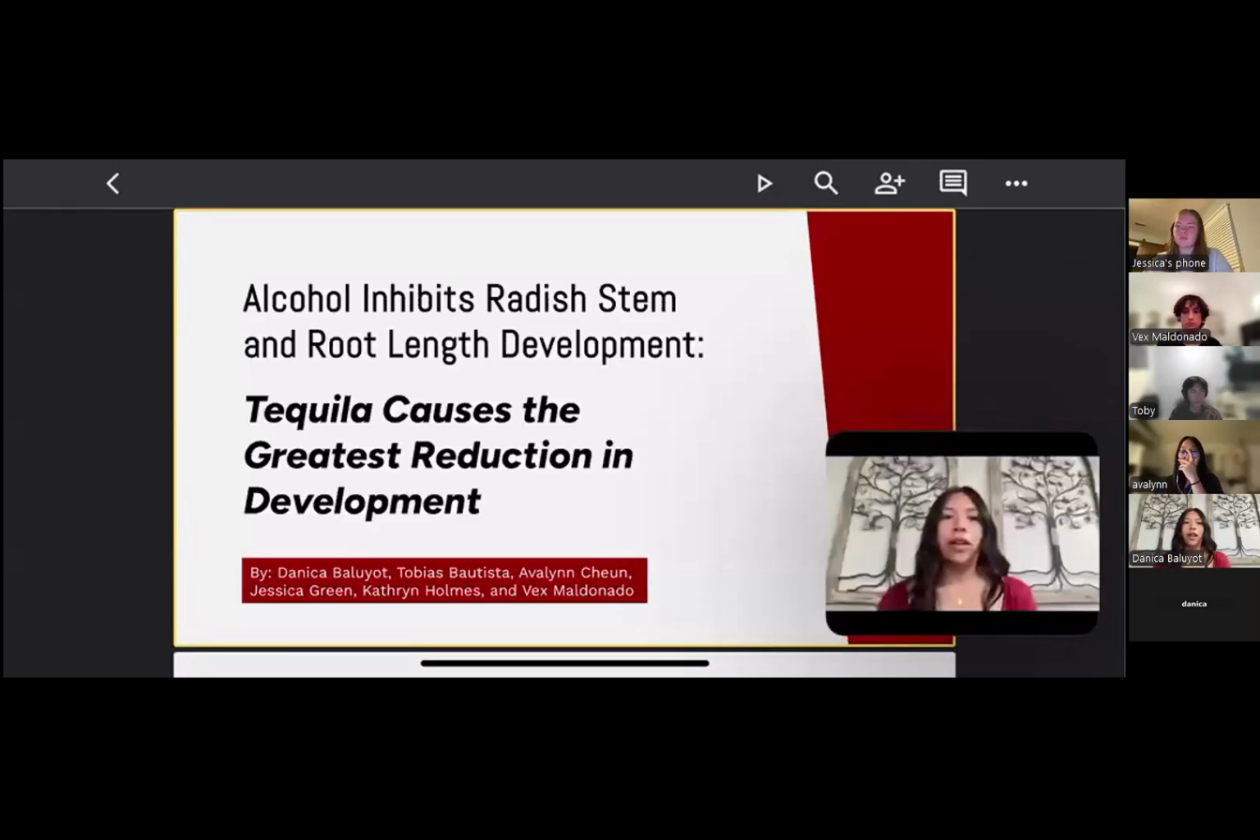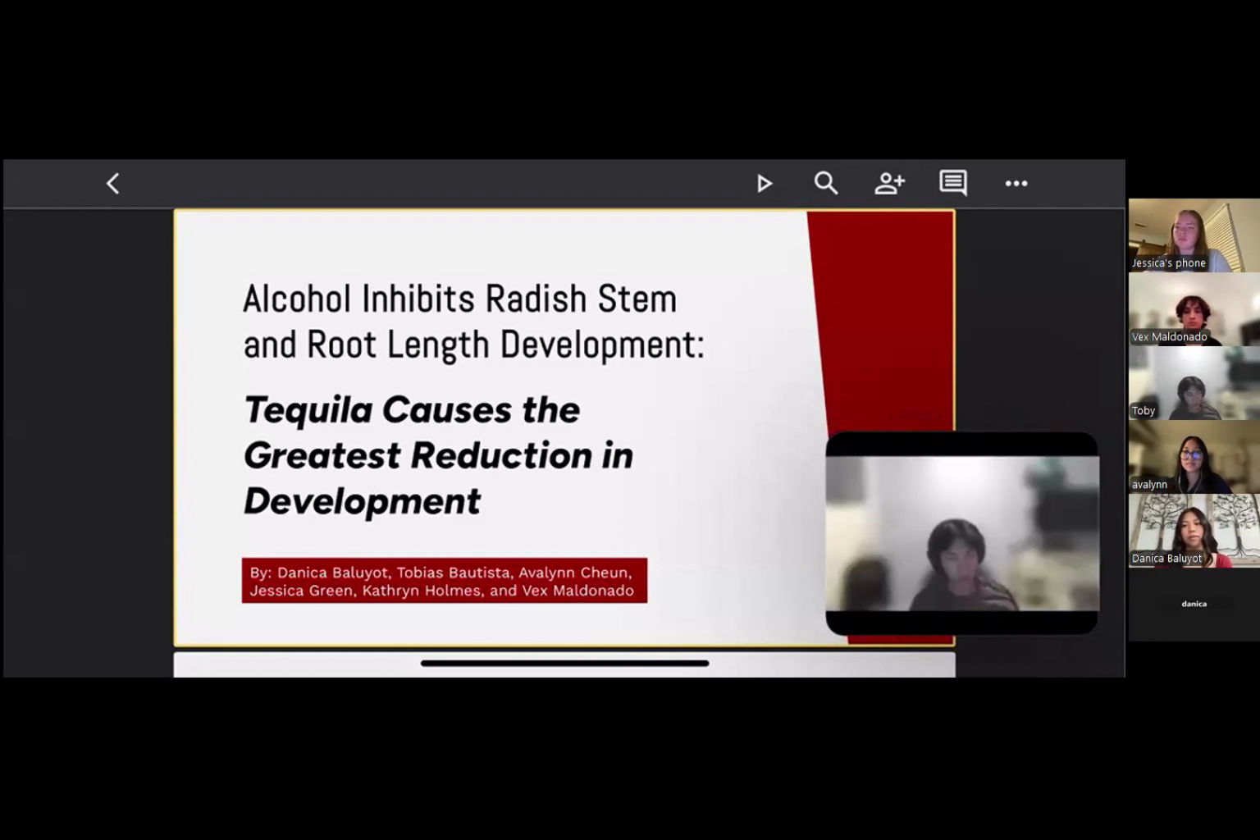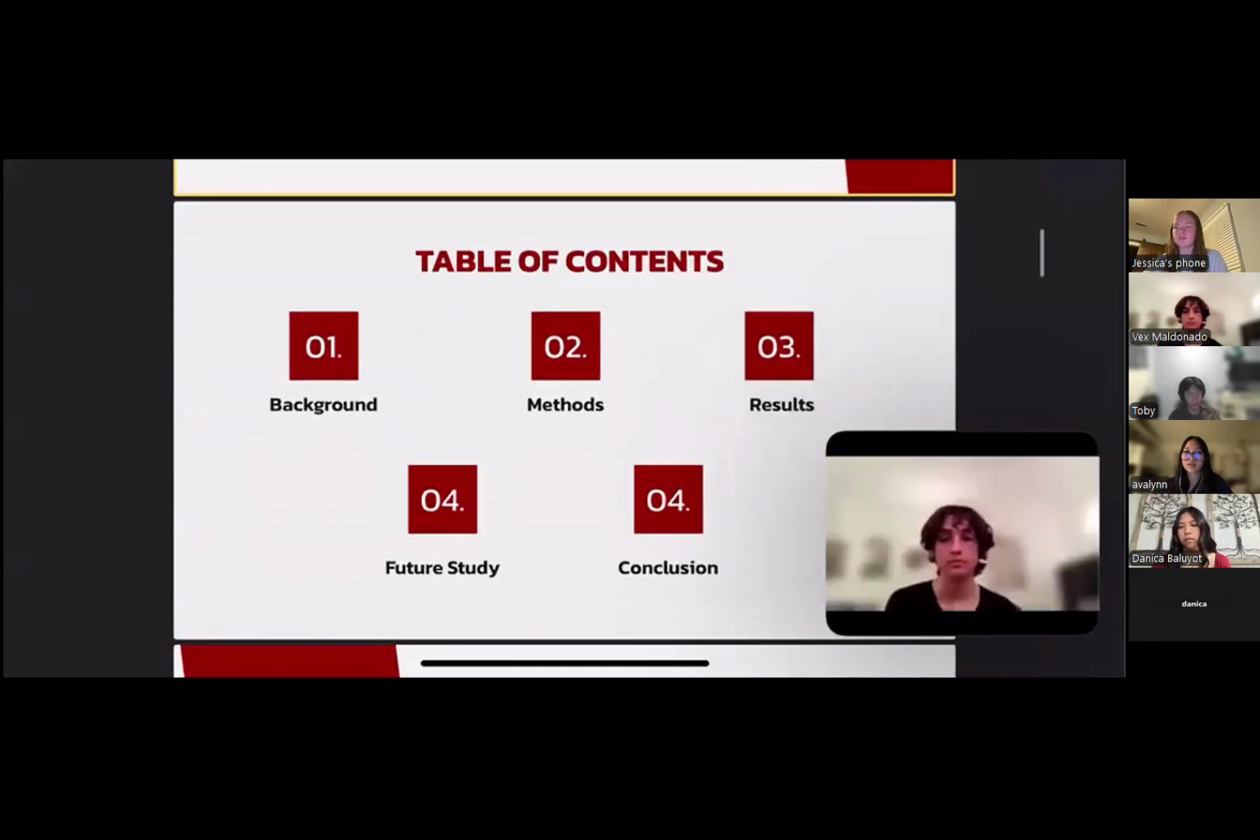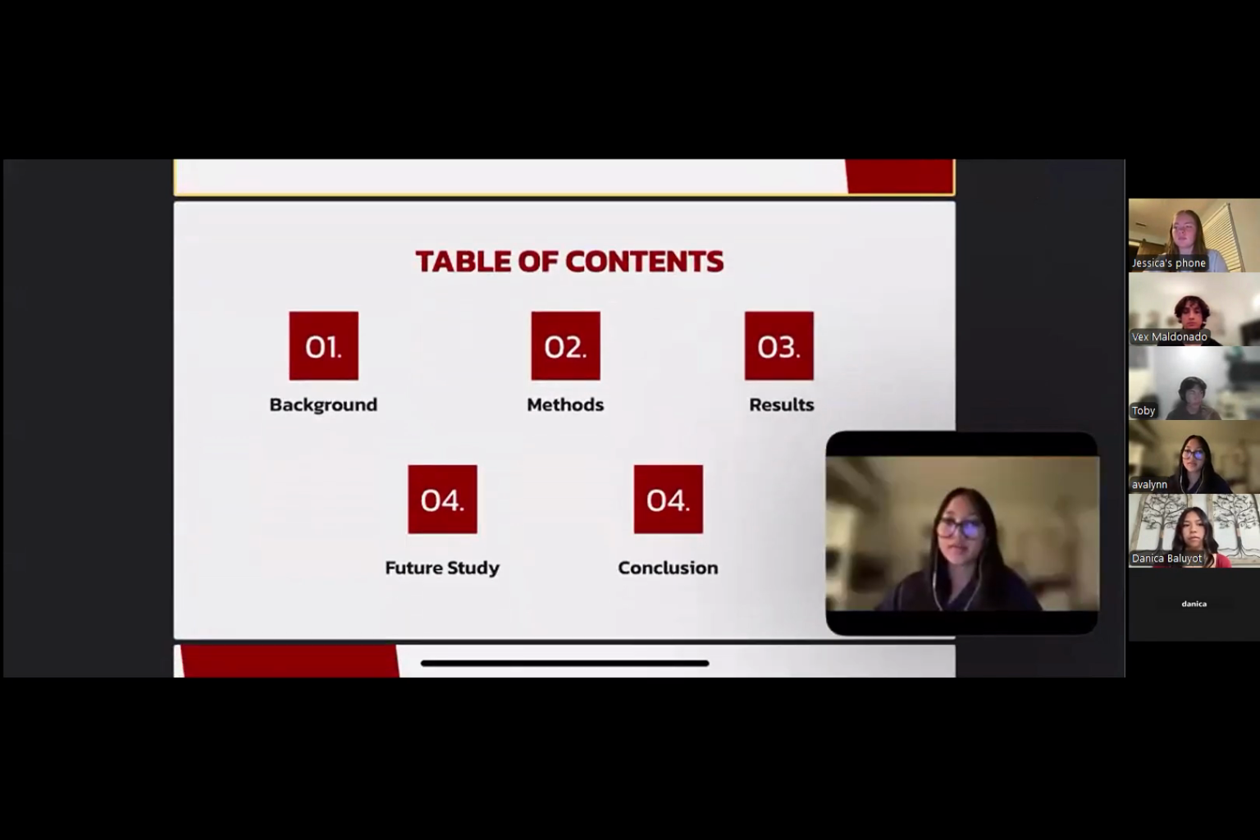Good morning, everyone. Today we investigated how alcohol affects plant growth, specifically radish seeds, as a model for understanding biological development. I'm Danica Balila. I'm Tobias Batista. I'm Evelyn Chen. I'm Jessica Green. And I'm Vex Monsanto. I'm going to introduce our background for this topic, and followed by that, we'll touch base with methods, results, future study, and conclusion.